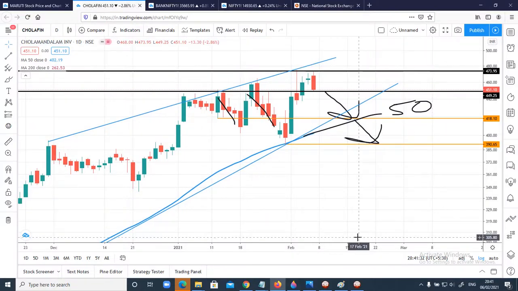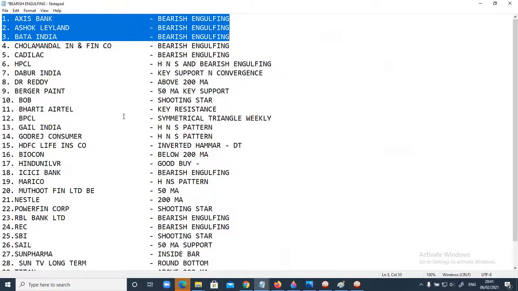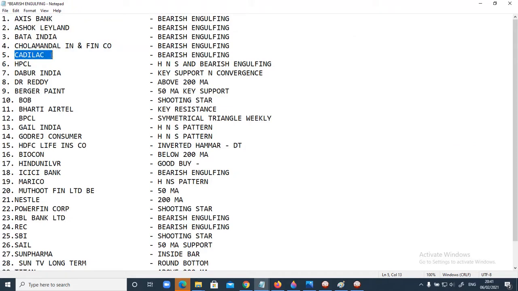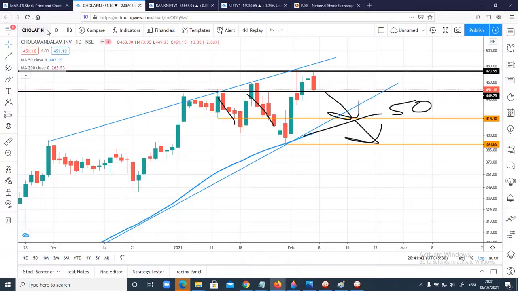Now guys, let's go to the next stock. The next stock is Cadila, and then we are going to see HPCL. Okay, let me move to Cadila now.